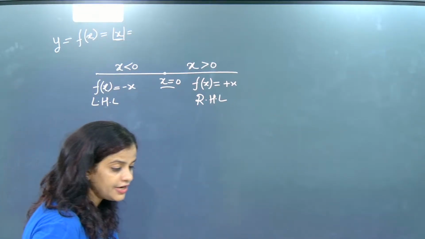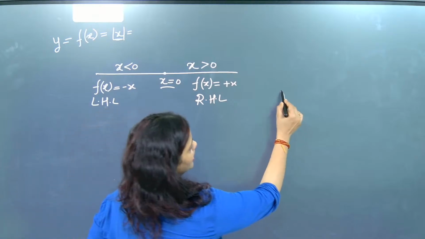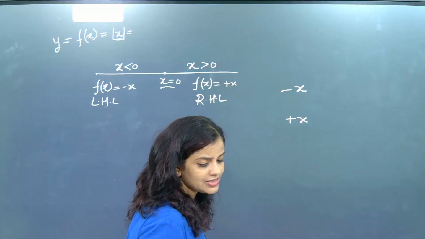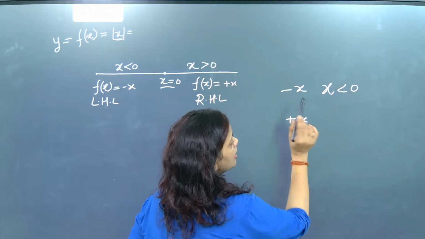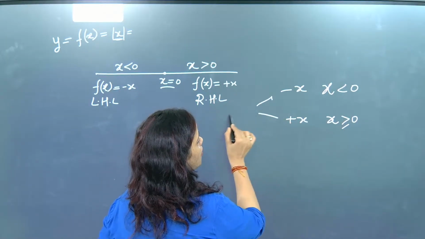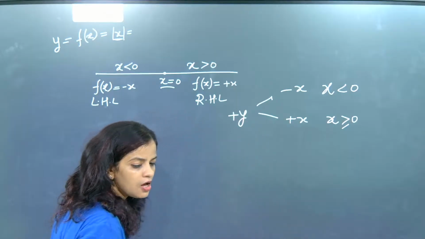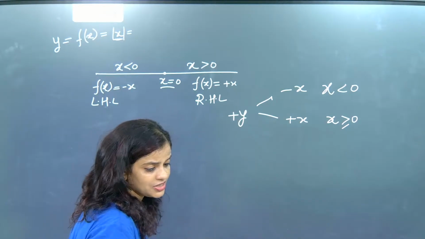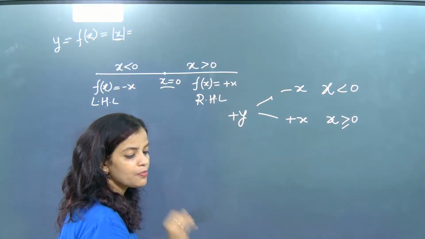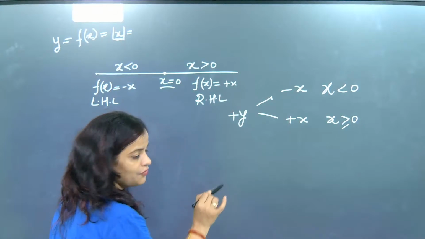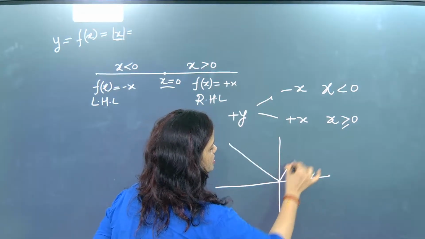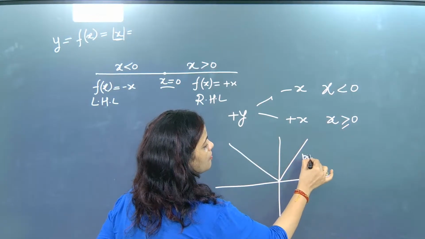So beta, when we studied functions, we came to know that we put in negative values of x and positive values of x, meaning when x is less than 0 and when x is greater than or equal to 0, you will always get a positive value of y. What does this mean? This means that inside the modulus, whatever negative or positive value of x you put, it will always give you a positive value of y. Why am I discussing this? Because we can draw the modulus graph like this, and this is exactly for modulus of x.